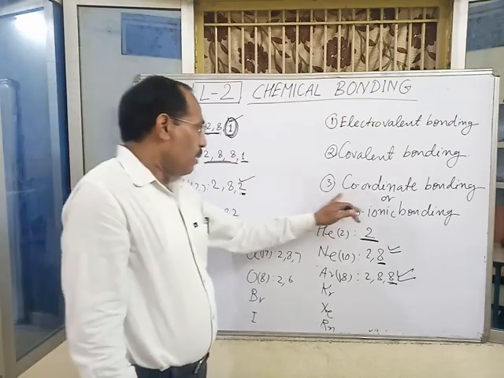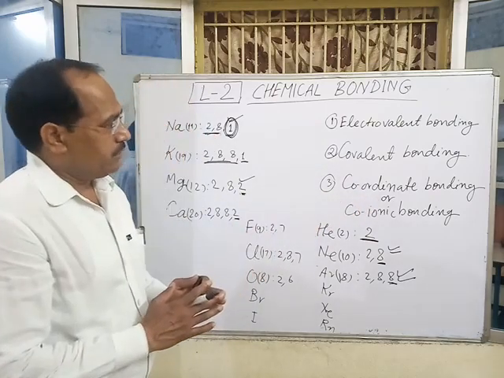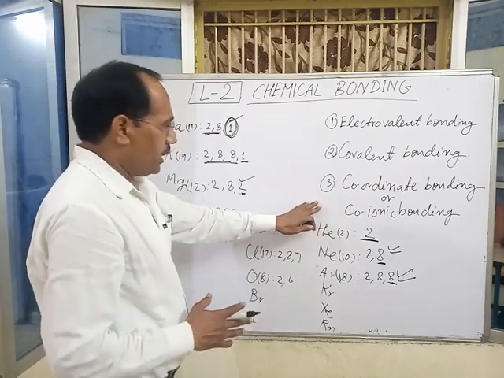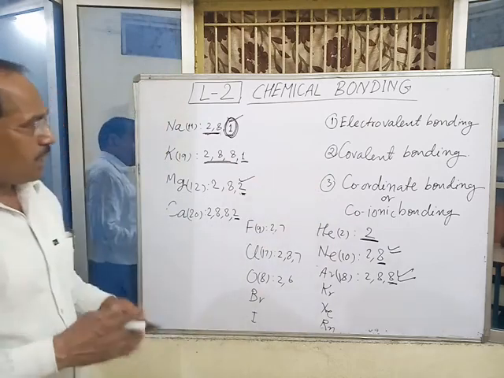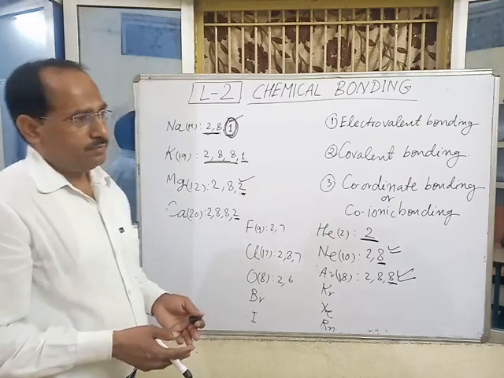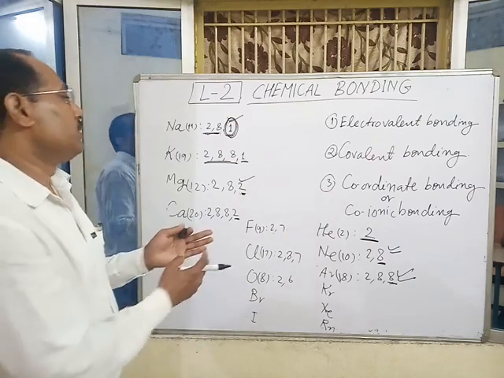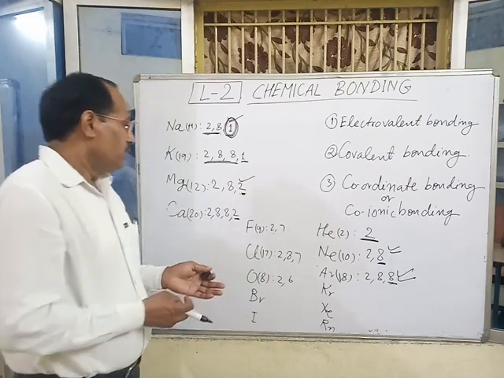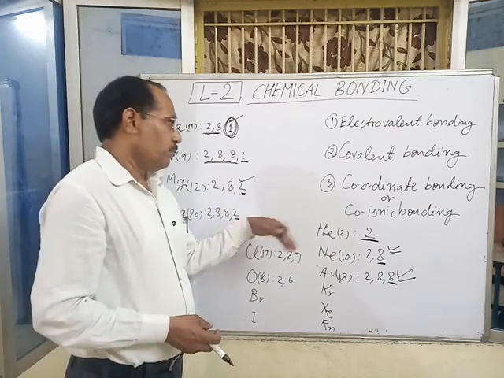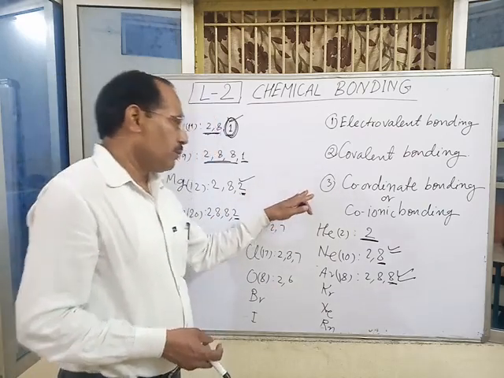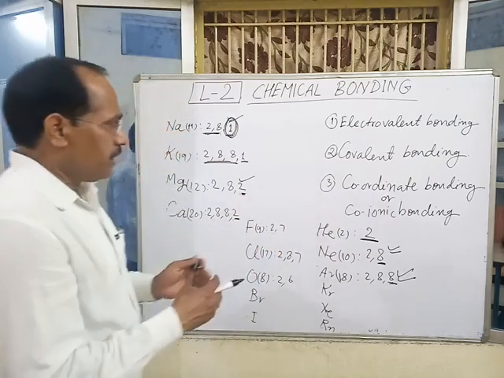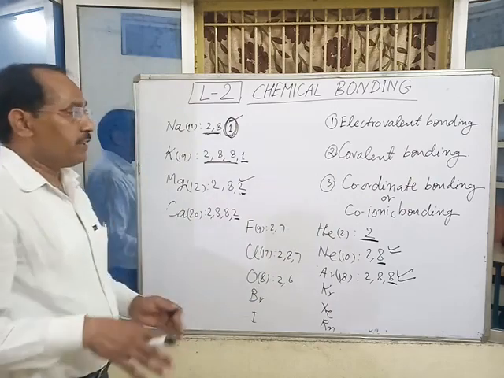The third type of bonding is a special type known as coordinate bonding. It is a special type of covalent bonding in which the shared electron pair is provided by only one of the combining atoms, which is known as the donor atom, and the atom which receives the shared pair is called the acceptor. So the donor provides the shared electron pair for the bonding and the acceptor accepts it, but the shared pair is counted with both the combining atoms.